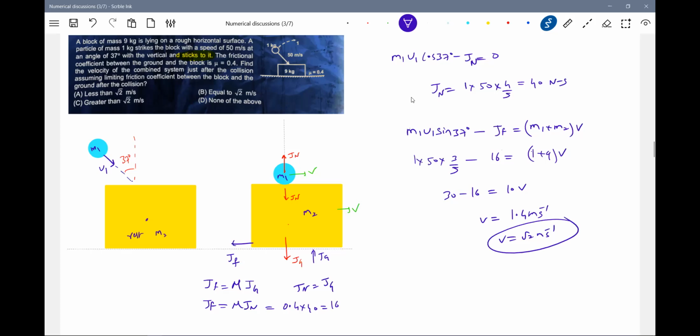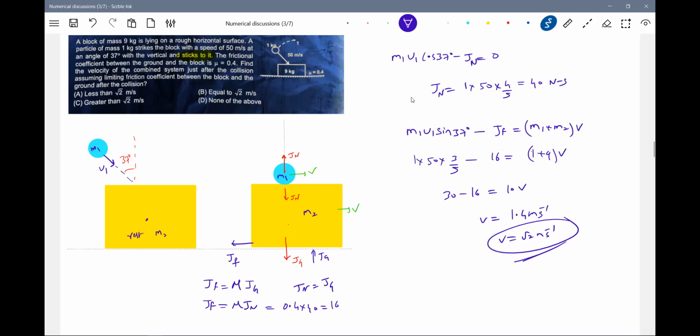Okay, but what is the problem? Equal to, less than, what shall we write? V equal to root 2, 1.414, and we are getting exactly 1.4. Root 2 is how much? 1.414.